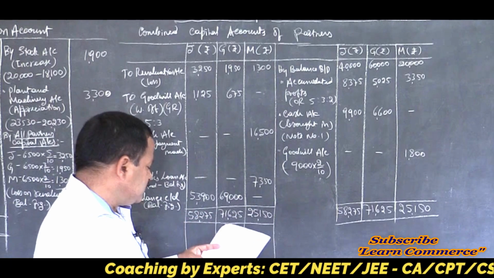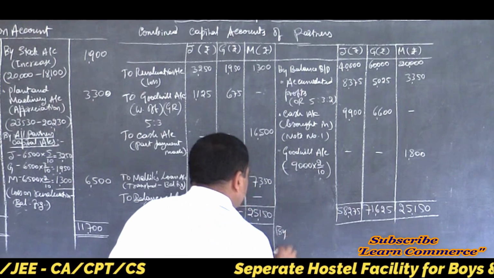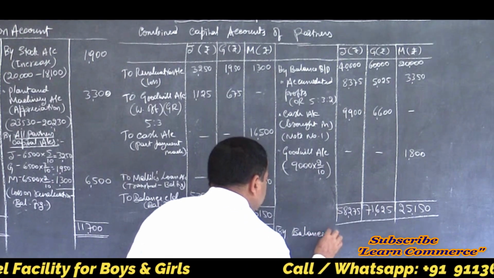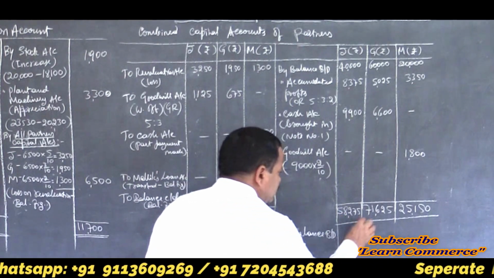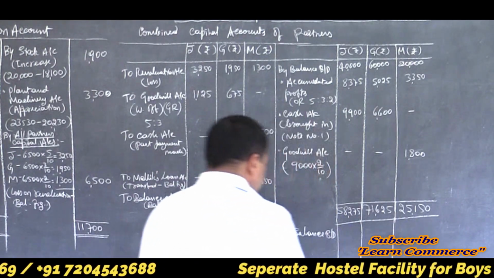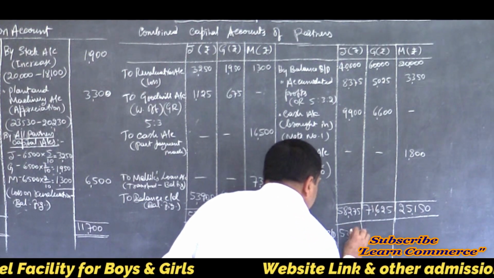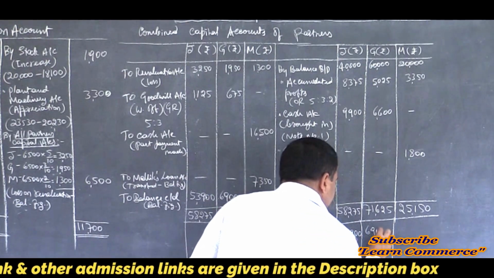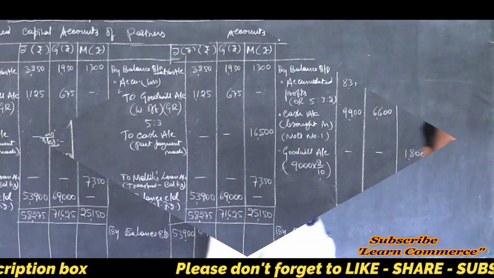So here, this is the final balance. By balance brought down, bring down the balance. Only continuing partners' capital accounts, not others, isn't it? Bring down the balance 53,900 and 69,000. That's all. Your capital account is done.